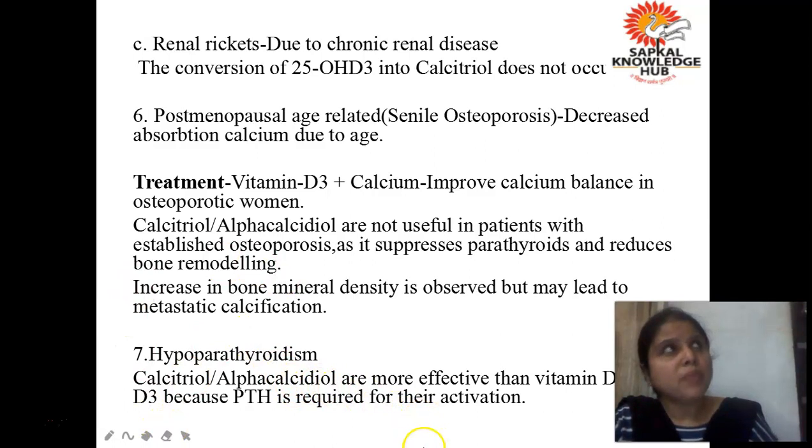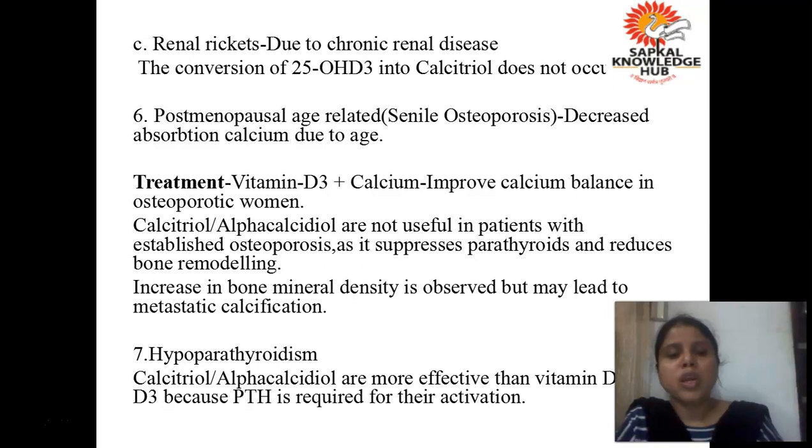Now the next one is hypoparathyroidism. What happens in hypoparathyroidism? There is a decrease in the release of parathormone. Normally, if the level of calcium is less, then parathormone increases it. But if a person is suffering from hypoparathyroidism, or you can say there is a decrease in the level of parathormone, then what will happen?